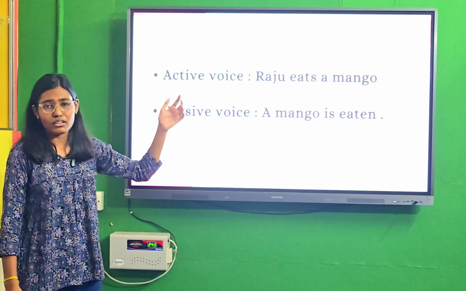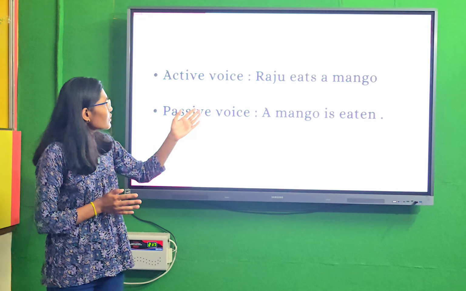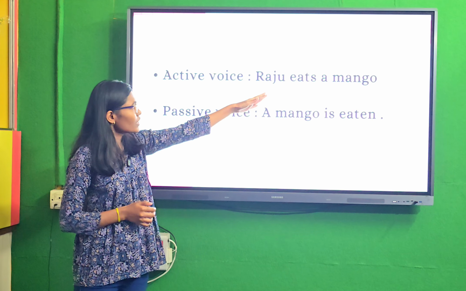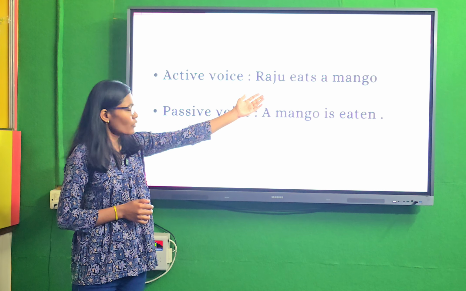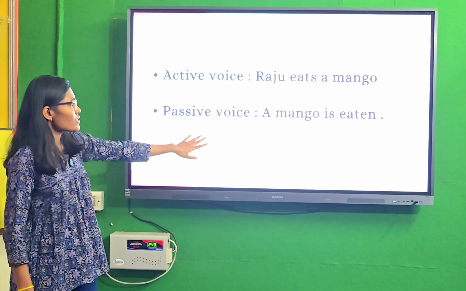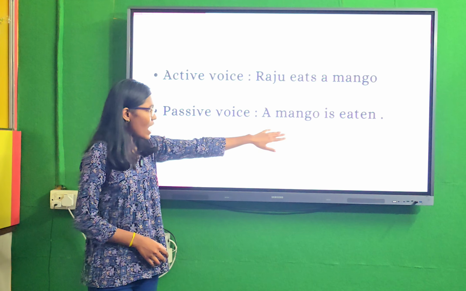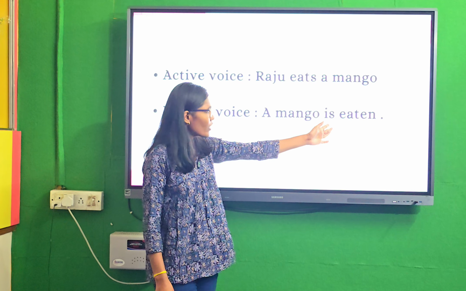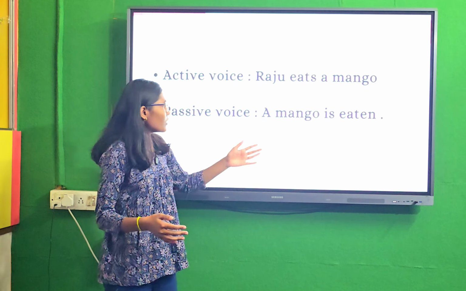We can see in active voice, Raju eats a mango. Here Raju is the subject, then the verb, and then the object. But in passive voice we use mango, the object, then we take is as the to be word, and eaten, the verb's third form.